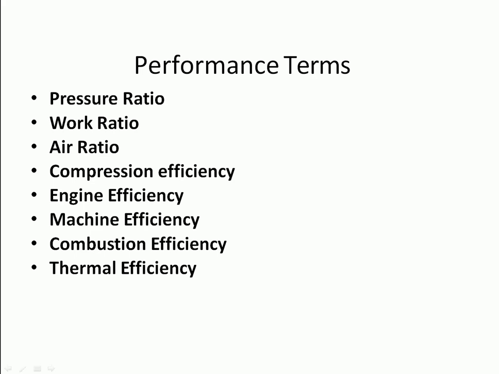Next is compressor efficiency: the ratio of work needed by the ideal compressor through a given pressure range to work actually used by the compressor. If we are talking about the engine efficiency, it is the ratio of work actually developed by the turbine expanding hot gas through a given pressure range to that which would be yielded under ideal expansion conditions.